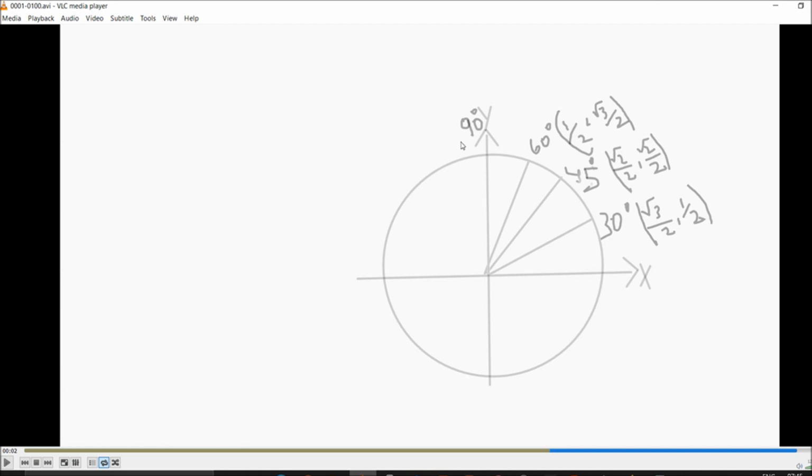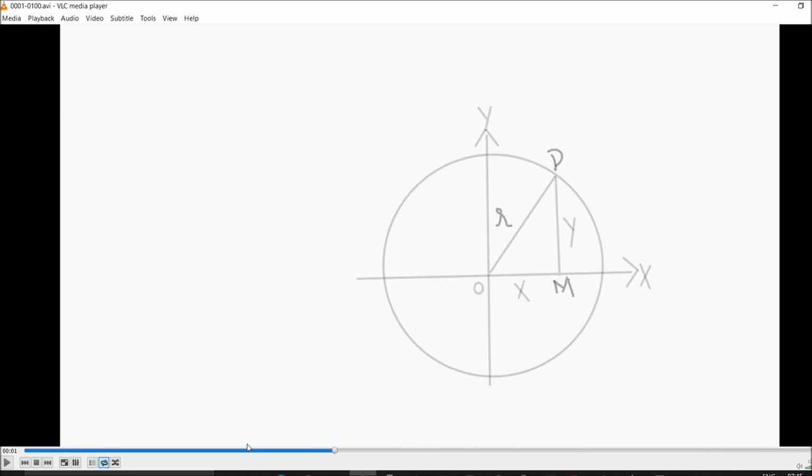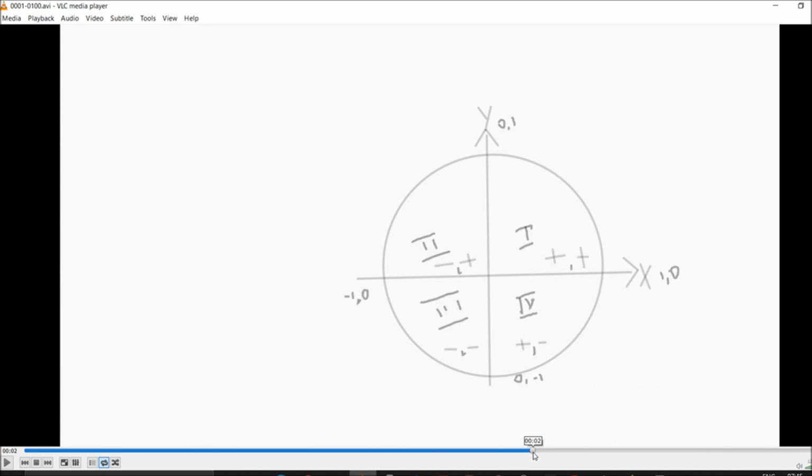So I must say just remember these angles 30, 45, 60 and 90 degree. Just remember these simple things, and whatever has been talked about, quadrant, you have to remember this plus and minus sign.